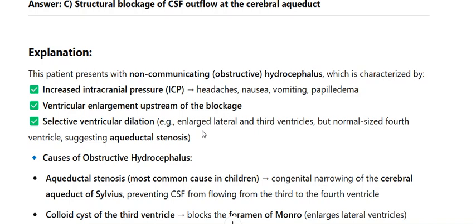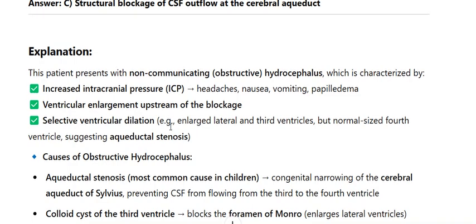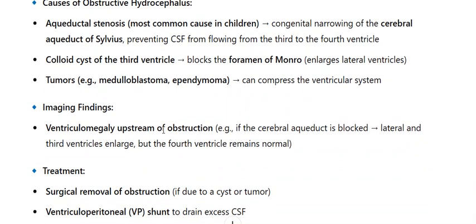Causes of obstructive hydrocephalus: aqueductal stenosis, the most common cause in children, is a congenital narrowing of the cerebral aqueduct of Sylvius, preventing CSF from flowing from the third to the fourth ventricle. Colloid cyst of the third ventricle blocks the foramen of Monro, enlarging the lateral ventricles. Tumors, e.g., medulloblastoma, ependymoma, can compress the ventricular system.